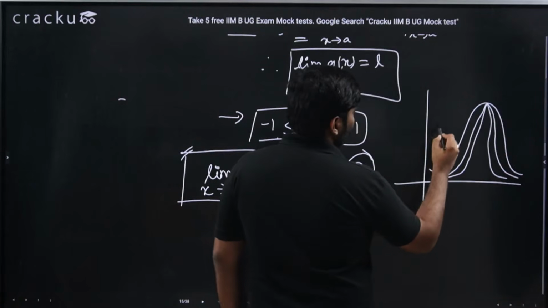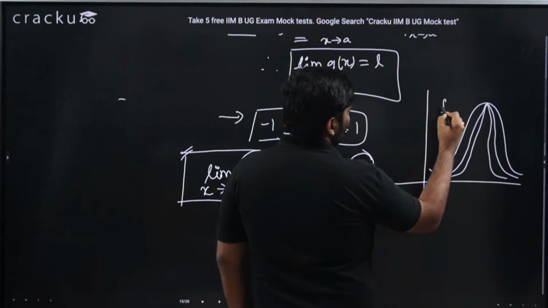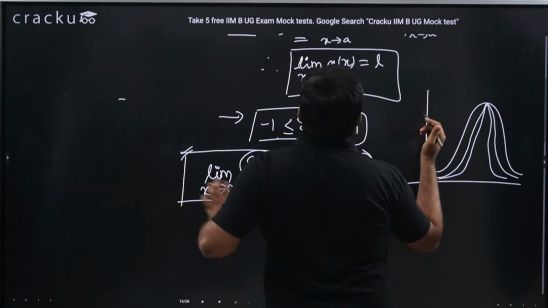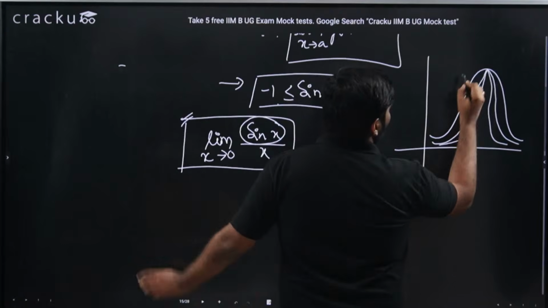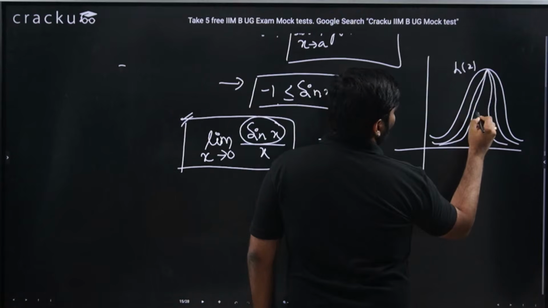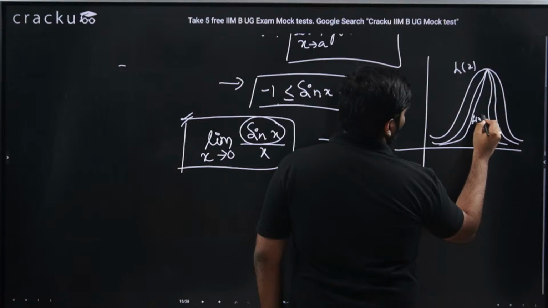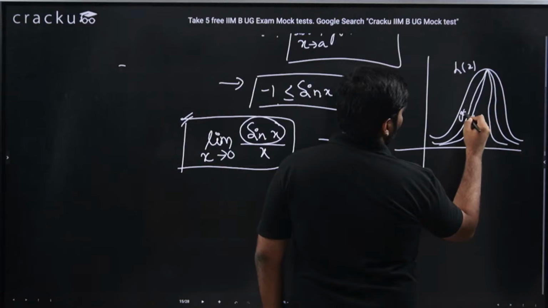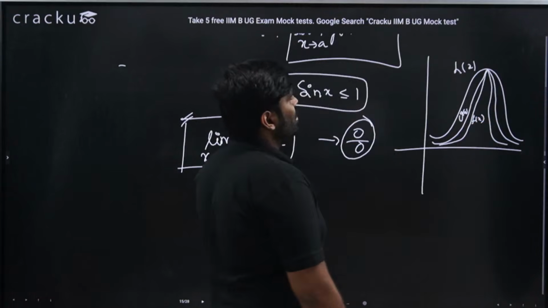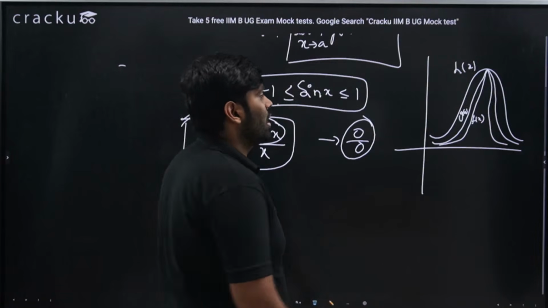What it says is, okay, f of x, g of x, h of x. So this is h of x. The bottommost is f of x, and this is g of x. f of x is less than or equal to g of x, less than or equal to h of x.